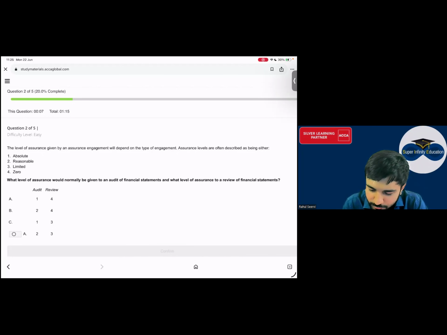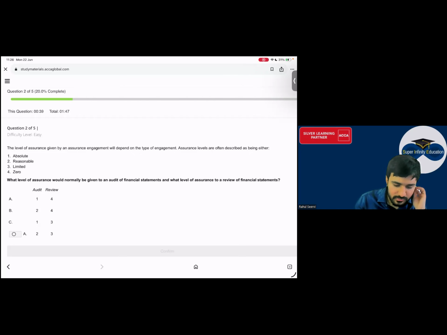Assurance levels are often described as being either absolute, reasonable, limited, zero. What level of assurance would normally be given to an audit of financial statement? तो audit के related बोलना आपको। For audit, what will be the answer everyone? रीजनेबल। Audit के लिए reasonable देते हैं ना? Yes or no everyone? तो रिव्यू के लिए कौन सा दोगे तुम?